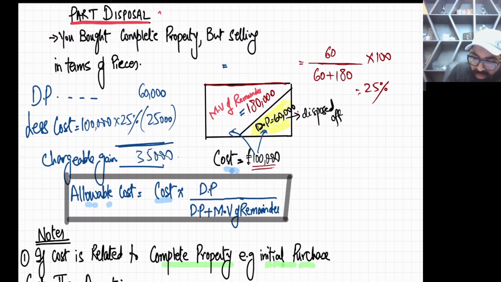Now, this is the formula, for those who want to work with the formula. Allowable cost is equal to original cost multiplied by DP upon DP plus market value of the remainder. I have used the formula here in terms of percentage. The formula is original cost into DP upon DP plus market value of the remainder.